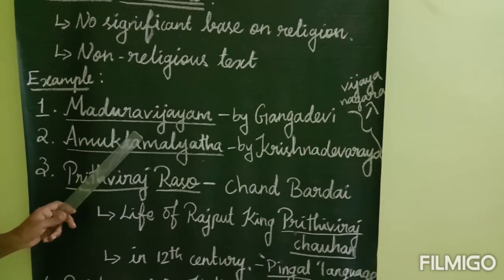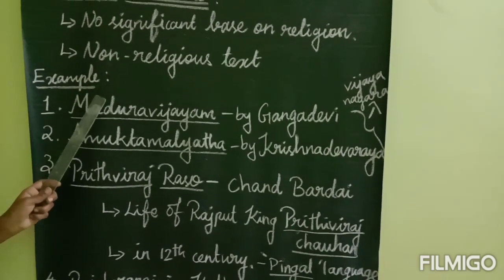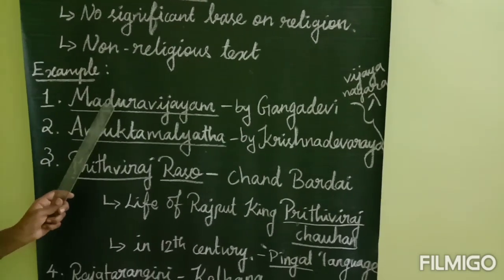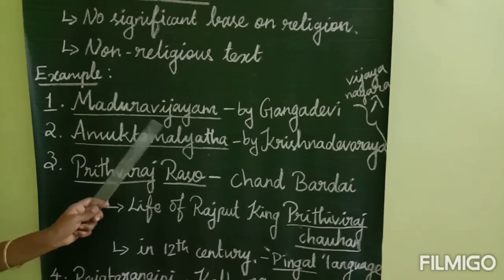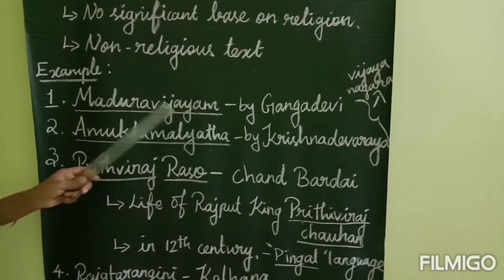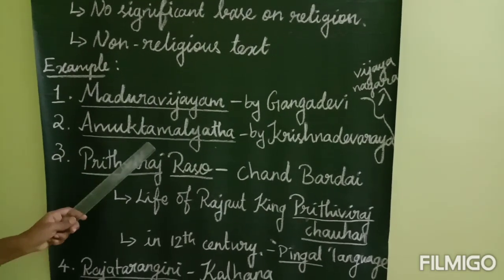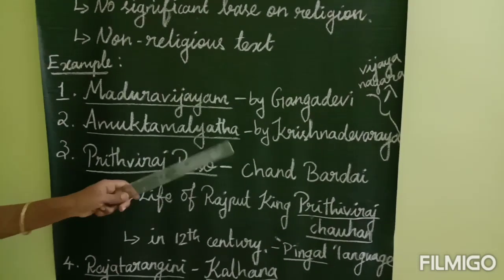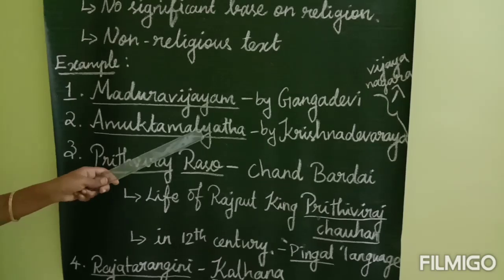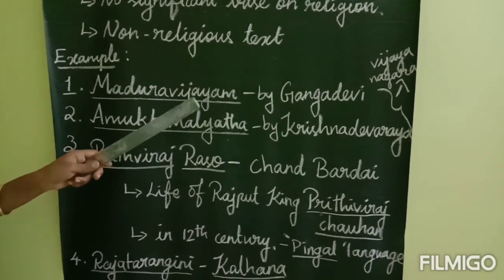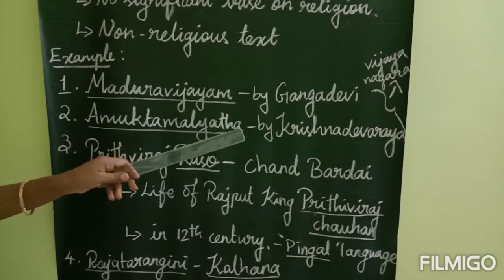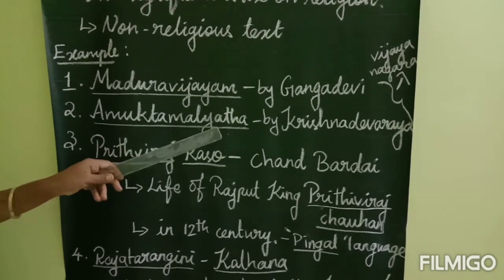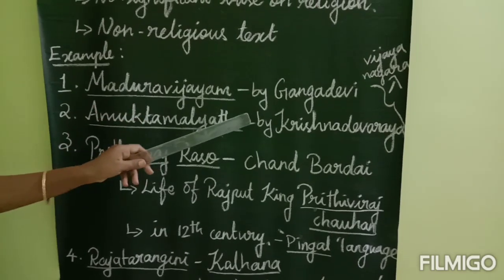Here we have some examples of secular literature. First one is Madhura Vijayam. What is that? Madhura Vijayam was written by Ganga Devi. And next one is Amukta Malyada. Amukta Malyada was written by Krishna Devaraya. These two books were related to the Vijayanagara Empire. They describe the events held in the Vijayanagara Empire.